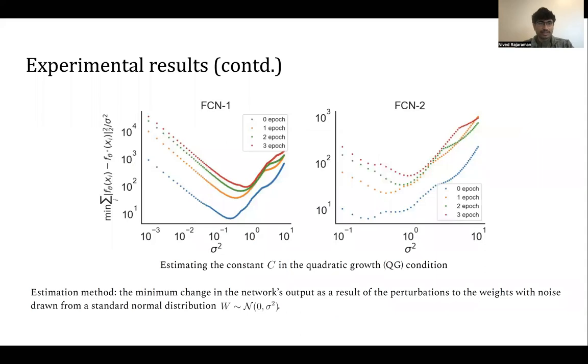Another final plot that we have is a quick experimental evaluation of this quadratic growth condition, showing that it actually might be satisfied in the case of neural networks. I won't go into too much detail about the estimation method for this quadratic growth condition, because it's not easy to explain very quickly. But you can see that somehow the estimate never goes too close to 0. It's always bounded somewhere between 10 and 14, depending on the training round, it could be even larger. This is again across 2 different fully connected architectures, and so this is again a reason to believe that the quadratic growth condition will be true in practice.